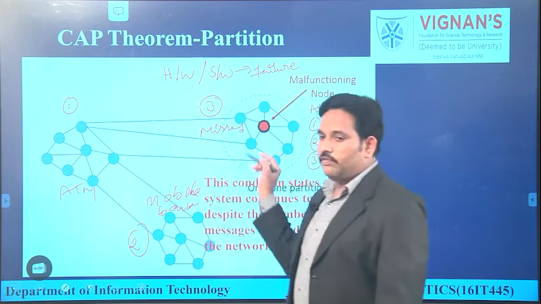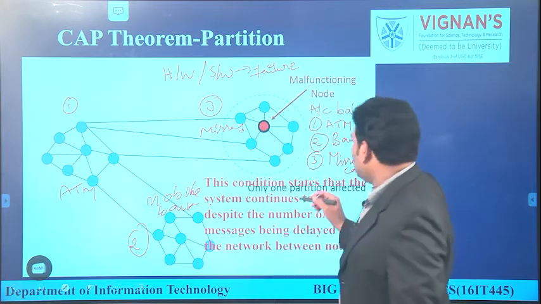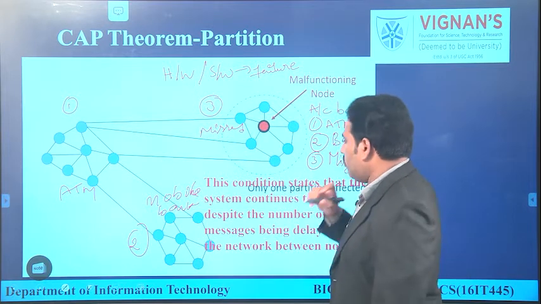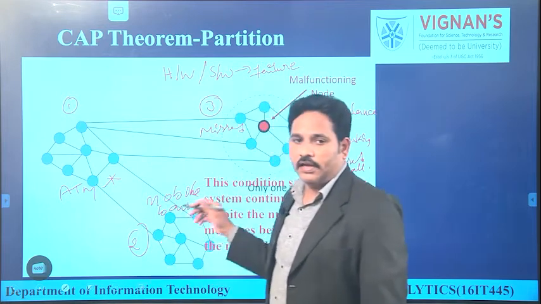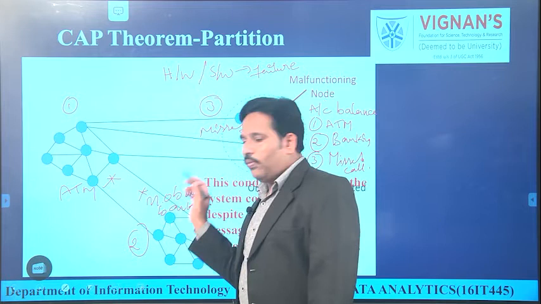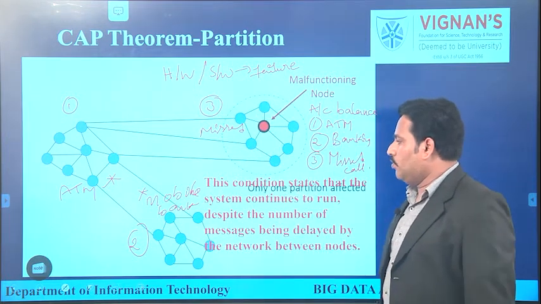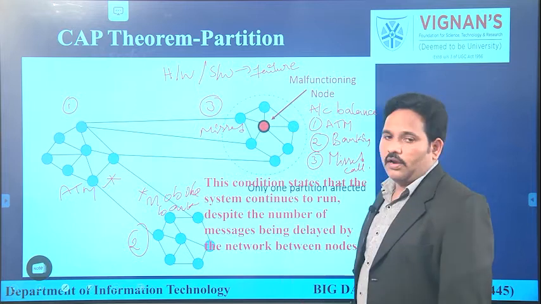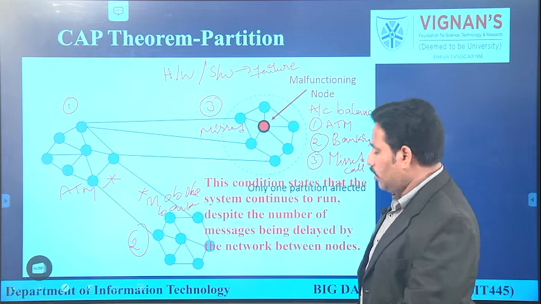If any one of the services fails, he will have two more alternatives. Let us say in the third option the missed call service is not working. He can go to the ATM machine and check it. Nothing will happen. He will get the accurate balance. If the ATM machine is not working, he can use mobile banking. That means among any one of the cluster, if any node is not working, services are not stopped to the customer. This is called partition tolerance.